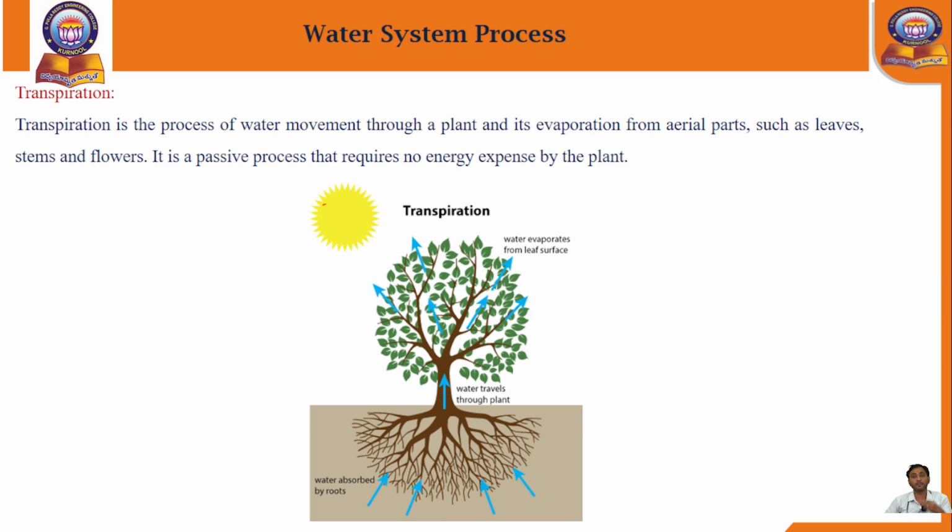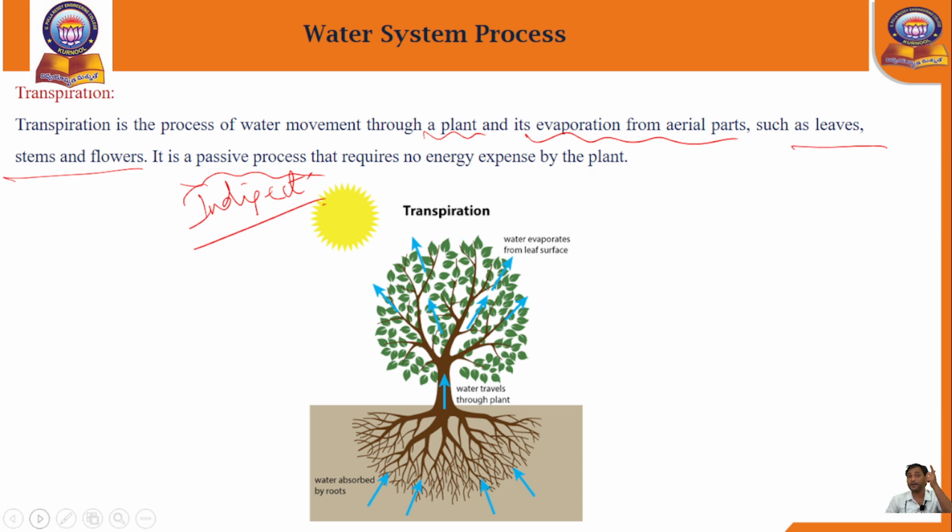Transpiration is the process of water movement through a plant and its evaporation from the aerial parts such as leaves, stems and flowers. So it is a passive process. Passive process means it is an indirect process.